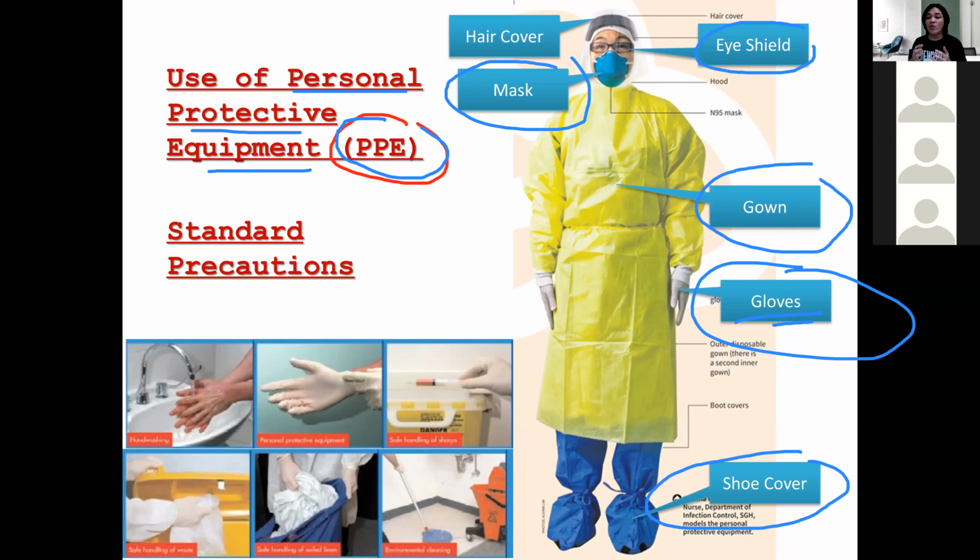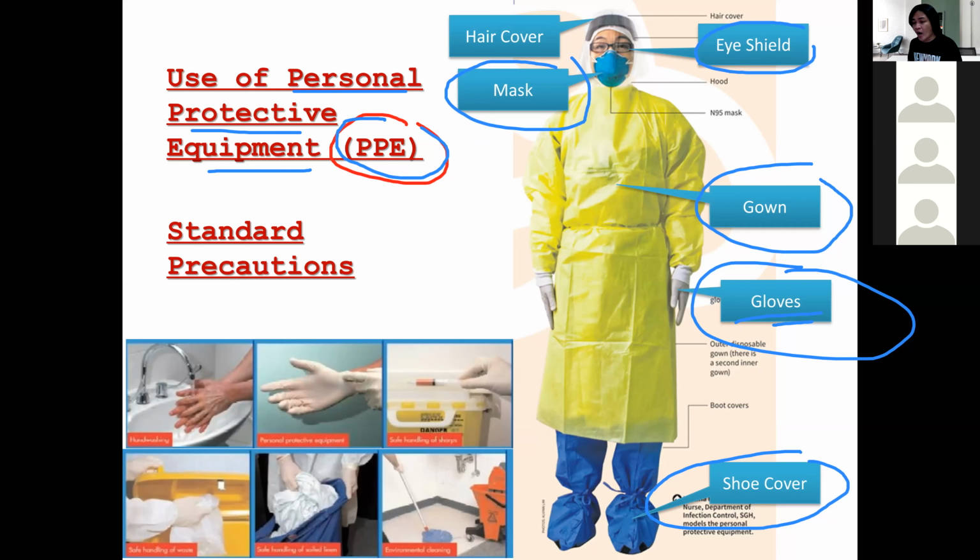Especially if you are dealing with gastrointestinal secretion, the vomitus of the patient, especially if you are cleaning the wound of the patient, or touching the skin of your patient, you need to wear gloves and gown. This is applicable if the infection is transmitted through direct client contact. And of course, you need to put your patient in a private room.